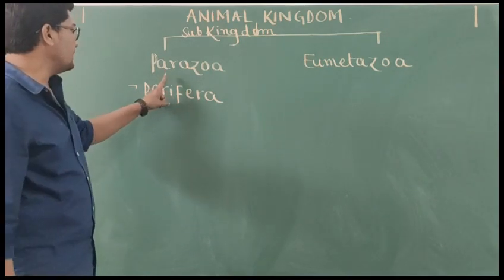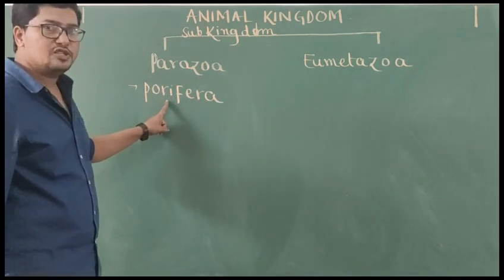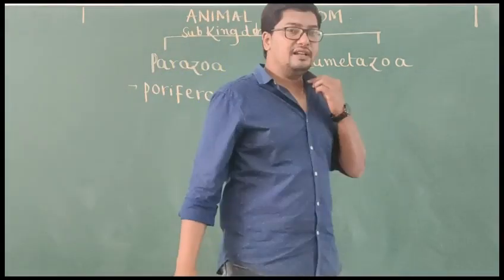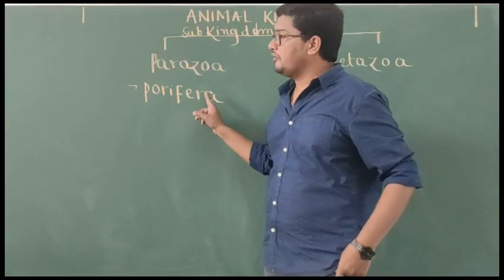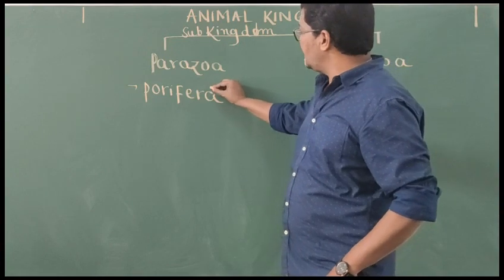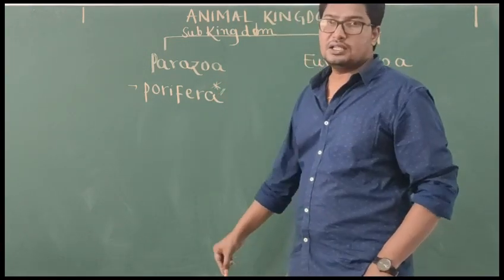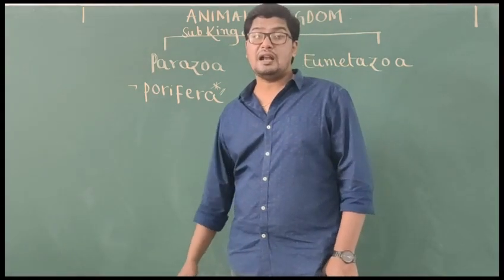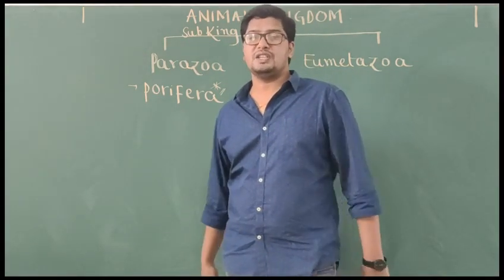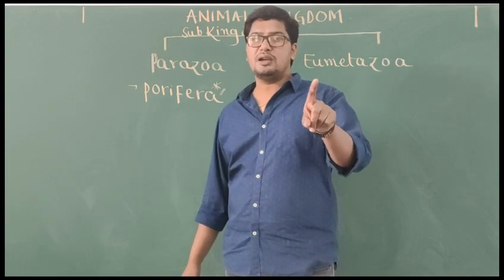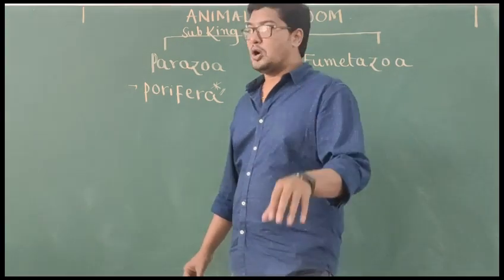Parazoa includes only one phylum, that is Porifera. You may get the doubt here, why has a single phylum been given the status of a subkingdom. Importantly, students should remember, poriferans are the only multicellular animals without tissues. In the animal kingdom, the only multicellular animals without tissues are sponges.